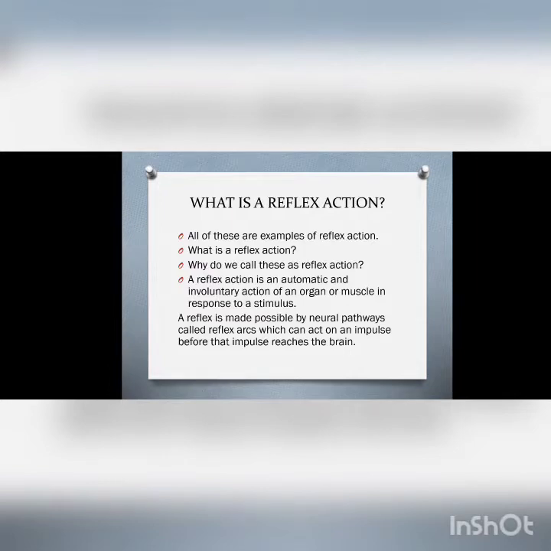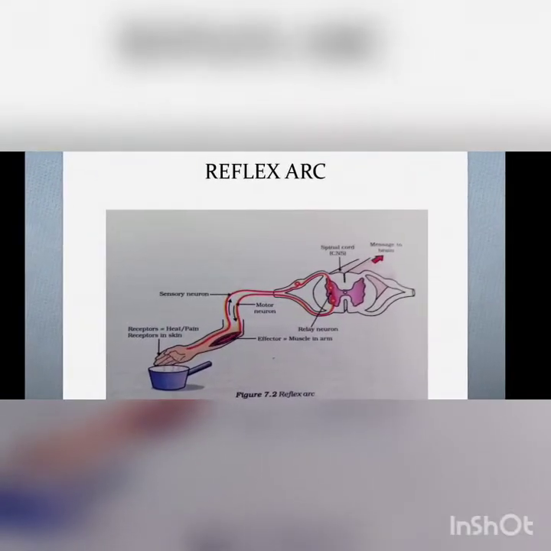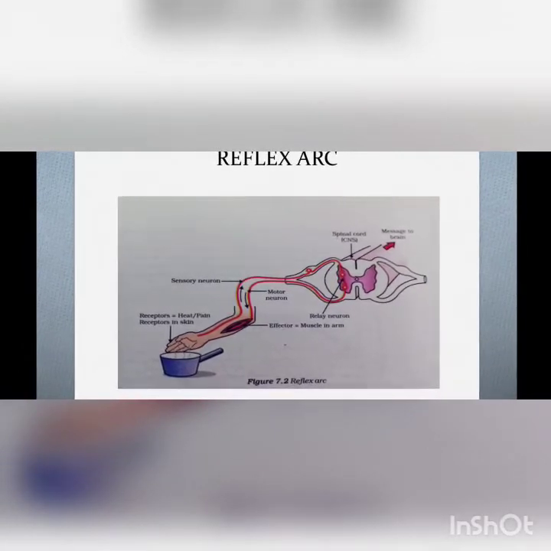The message does reach the brain, however, the action is going to be fast enough in order to protect ourselves. As you can see, we are touching a hot object. Now, if the impulse was to be sent to the brain and then the brain thinks, and after that it moves away the hand, till then the damage would be done.